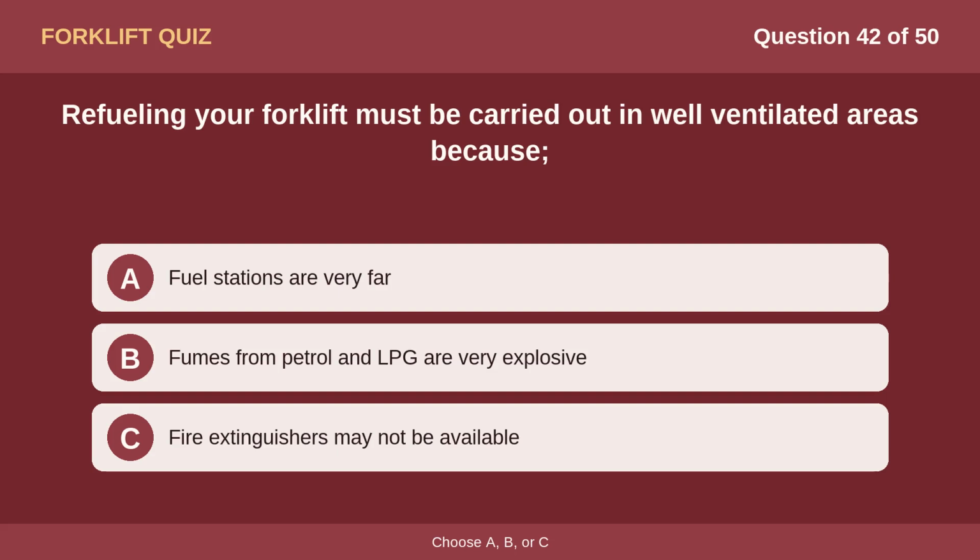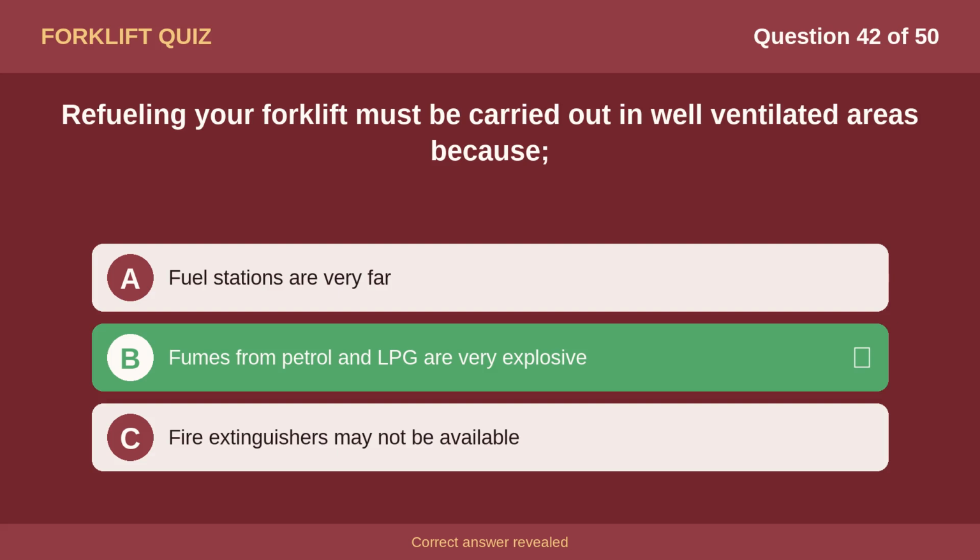Question 42. Refueling your forklift must be carried out in well-ventilated areas because: Option A, fuel stations are very far. Option B, fumes from petrol and LPG are very explosive. Option C, fire extinguishers may not be available. The correct answer is option B, fumes from petrol and LPG are very explosive.